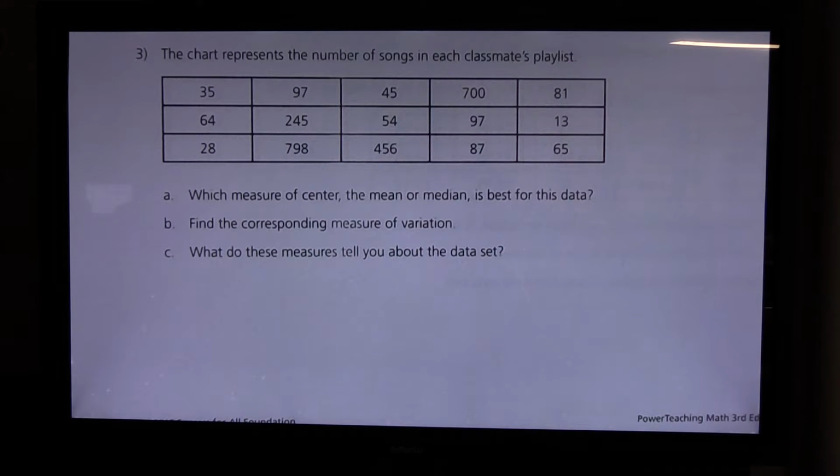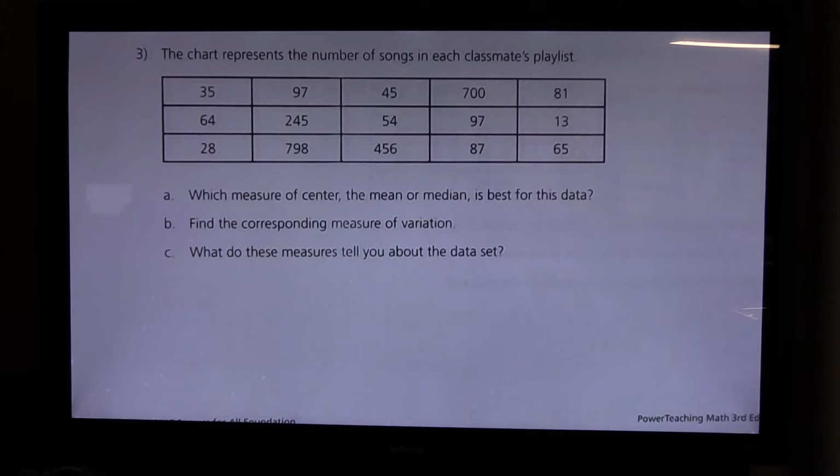Now when I look at this set of data, it's a 3x5 chart, so there's only 15 values here, and it goes all the way from 13 to 798. That is going to be one wide set of data. And because it is so widely dispersed, you have one in the teens, then you have some in the hundreds. I think the best measure of center for this one is going to be the median. I think that looking at the median would be the best choice.